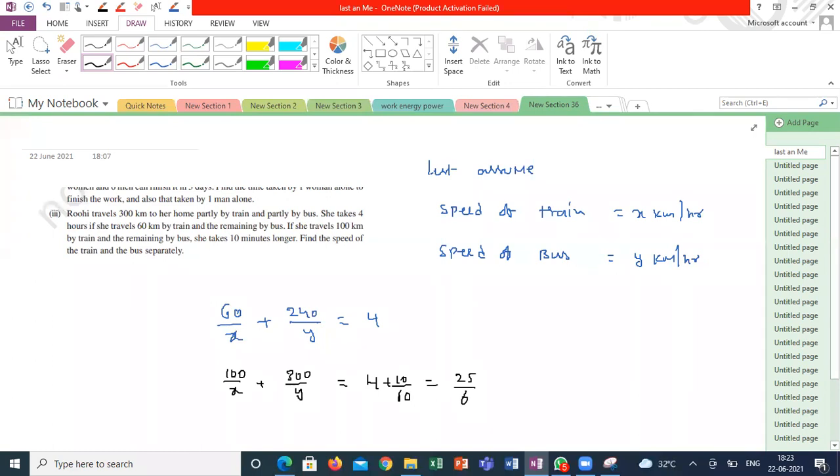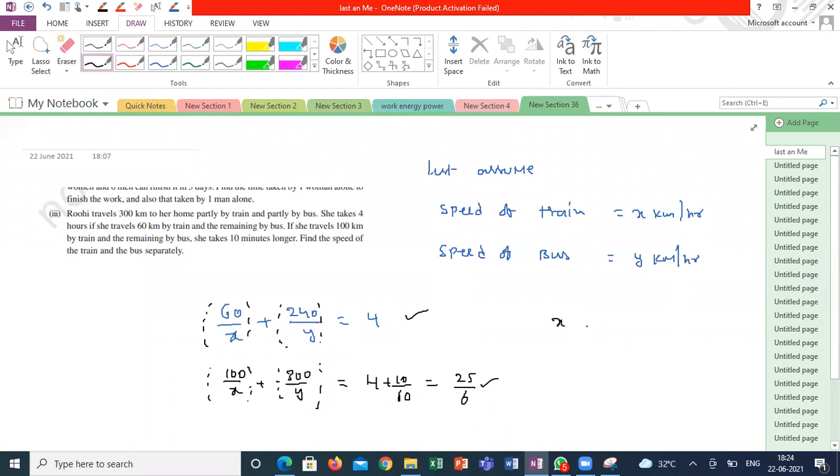I can say like that. Yes, sir. Now solve these two equations. And what is your x value and y value? Guys, easy. Everyone got the same kind of pair of linear equations. Whatever method you approach, you will get the same kind of pair of linear equations. This represents the time taken by the train, this represents the time taken by the bus in the first case, this represents the time taken by the train, and this represents the time taken by the bus in the second case.